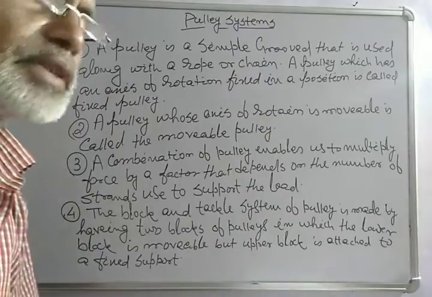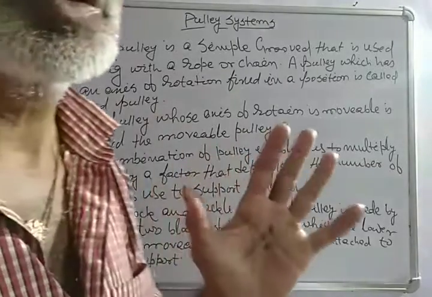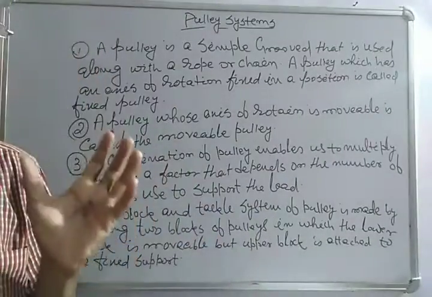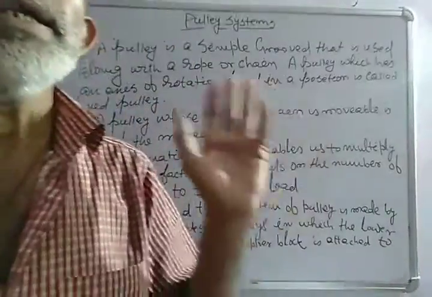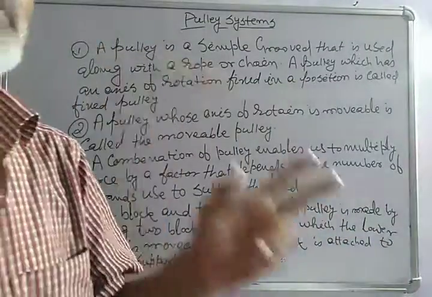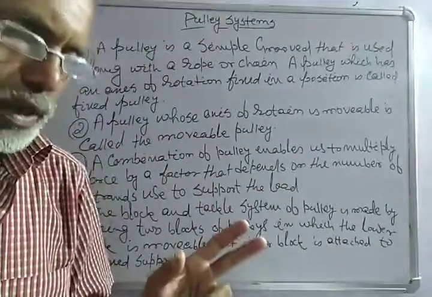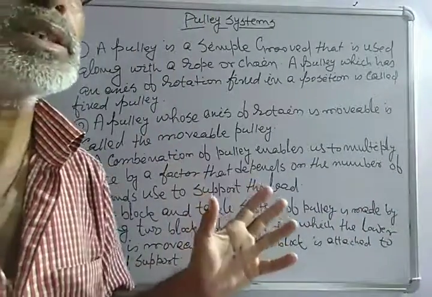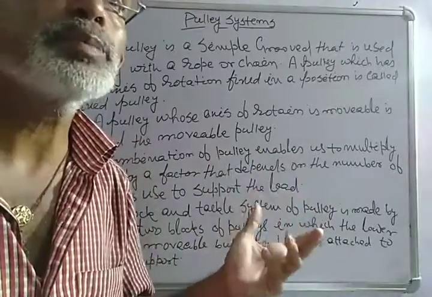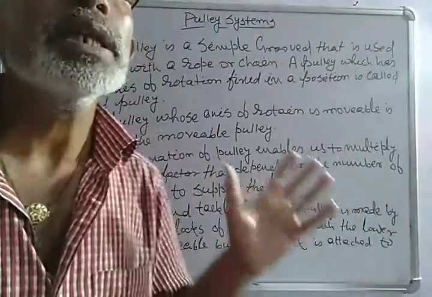So this is all about the pulley system, and with this you have got simple tips about the machines. All of you go through this one, and I am sure you will understand the machine chapter nicely. These are the tips to remember the chapter, or these are the summaries.